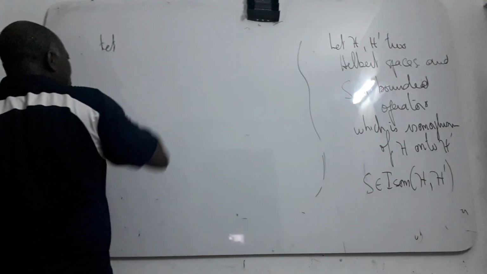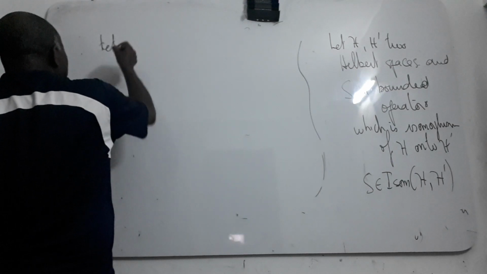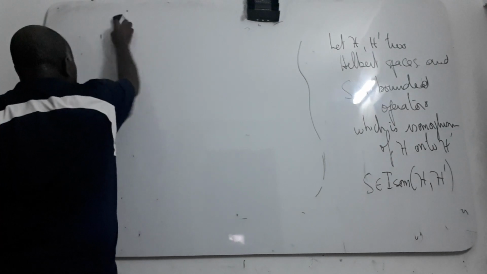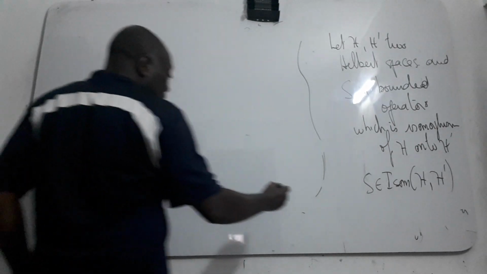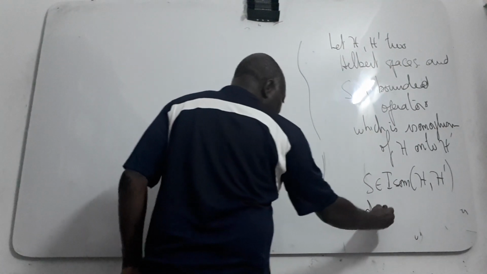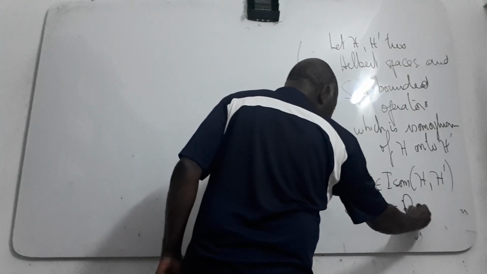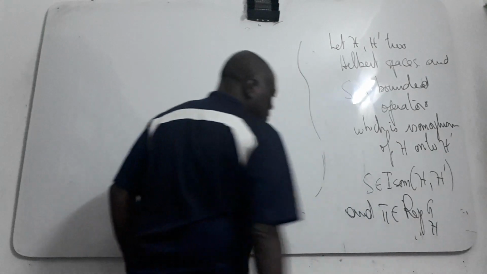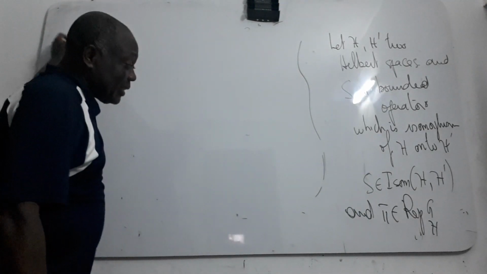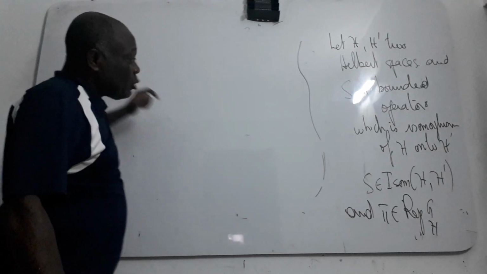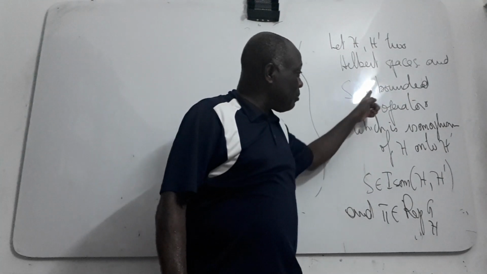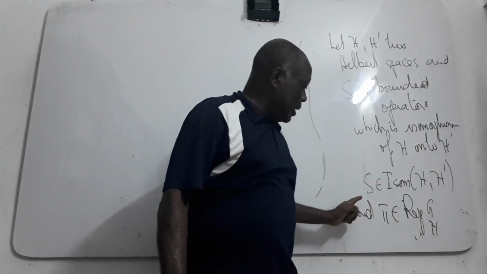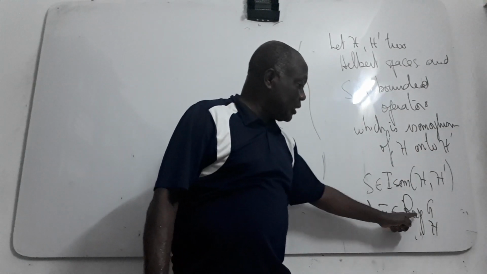Let's take some representation. π is a representation of G on H. I suppose that S is a bounded operator, which is also an isomorphism from H onto H prime.